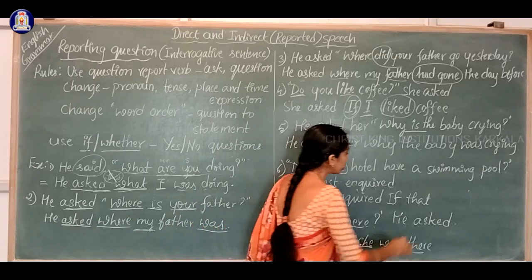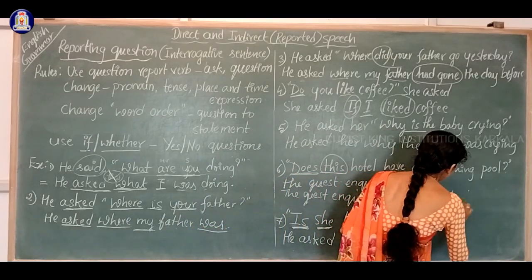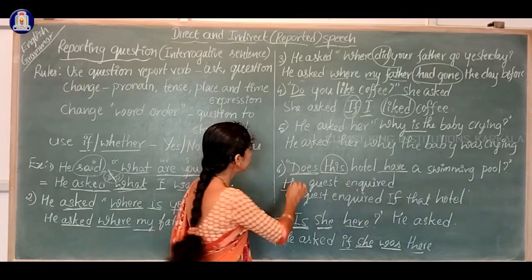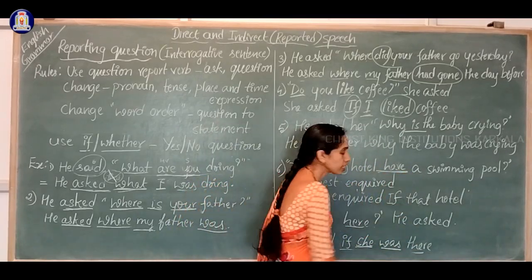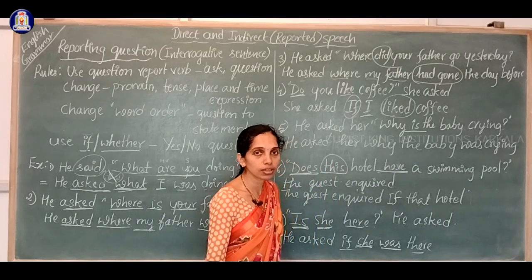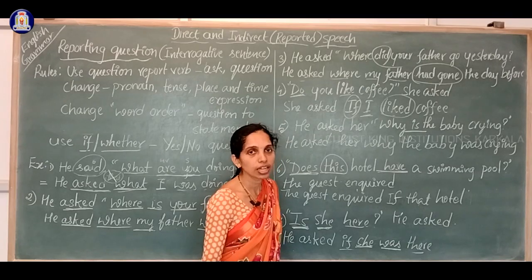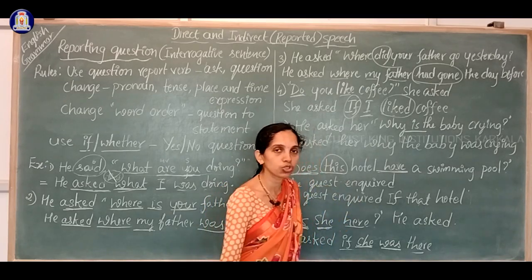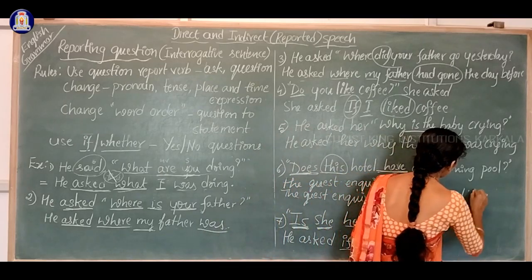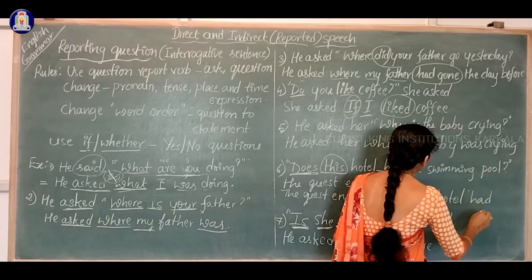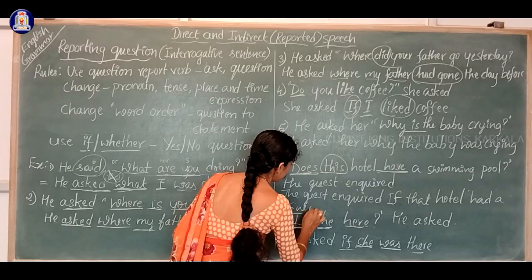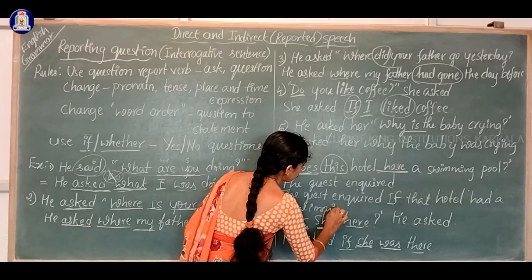If that hotel, it's in which tense? Does have. Which tense? Yes, it's in the present tense, right? So we have to shift the tense into which tense? If it is in present tense, we have to shift it to the past tense. So the guest inquired if that hotel had a swimming pool.